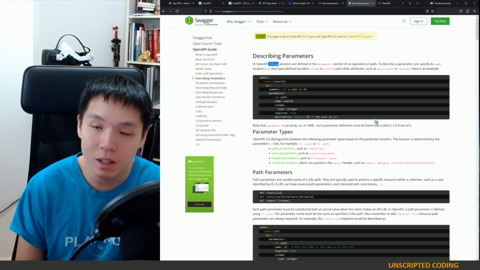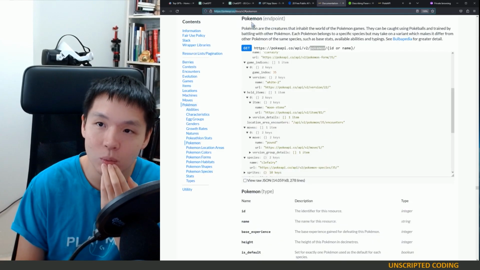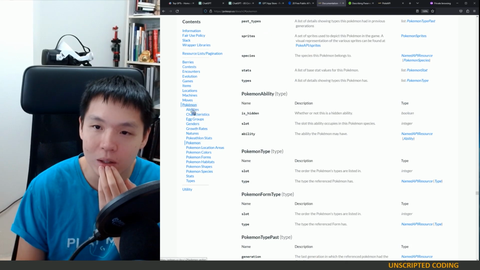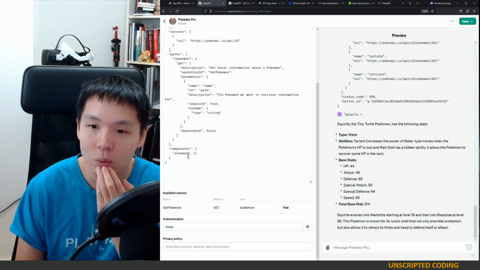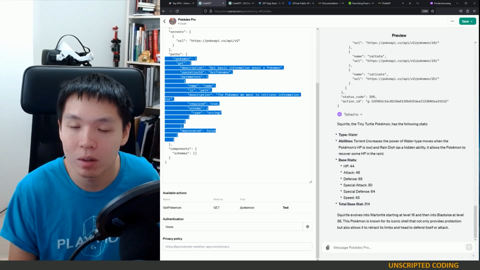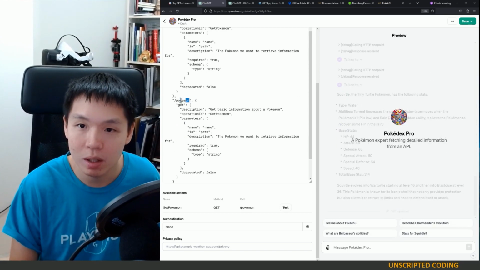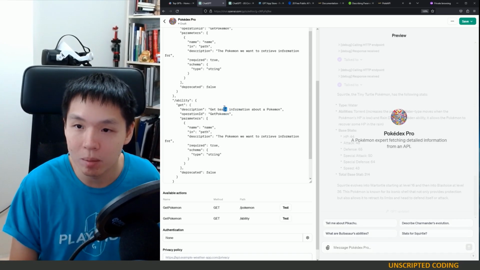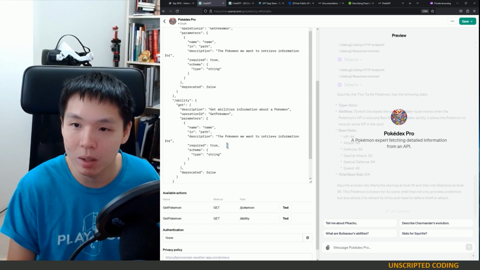And then we can continue going down. So right now, we have gotten one simple endpoint, but if we decide to do another one based on ability, we can create one more over here. So I will put another one, and ability, get base abilities information about a Pokemon.